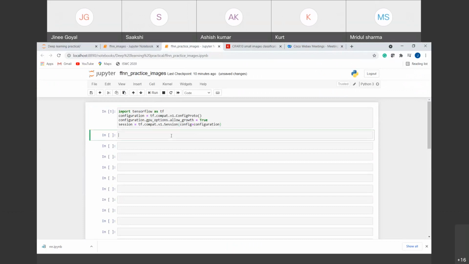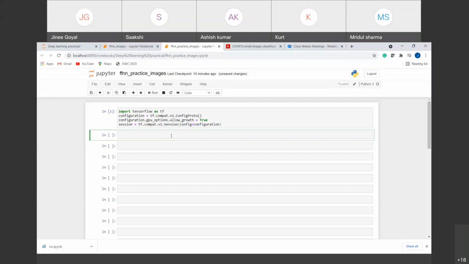So today we are going to cover feed-forward neural network using images, right? Yesterday we did feed-forward neural network where we trained on numeric data and predicted binary classes. Today we'll predict 10 classes, that is multi-class classification, using an image dataset.